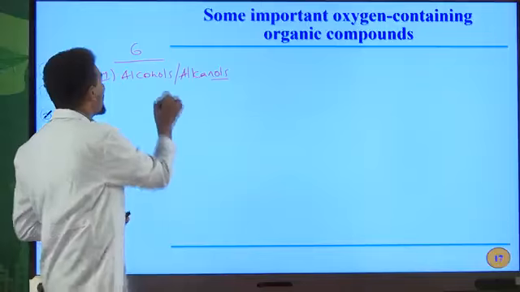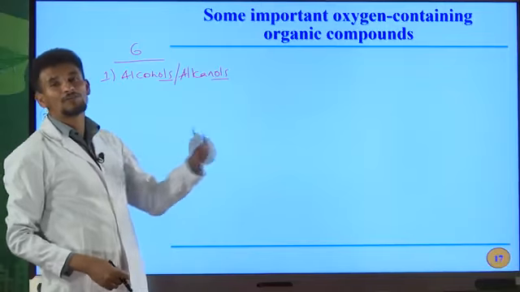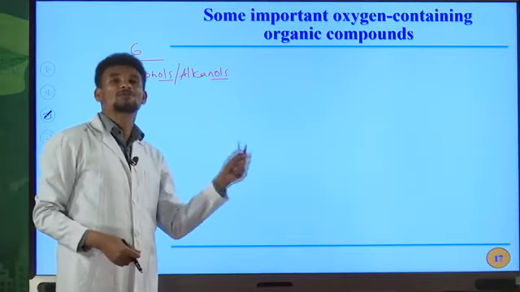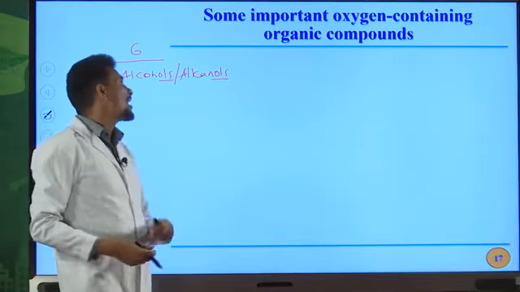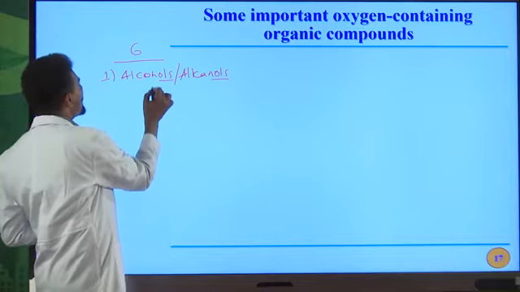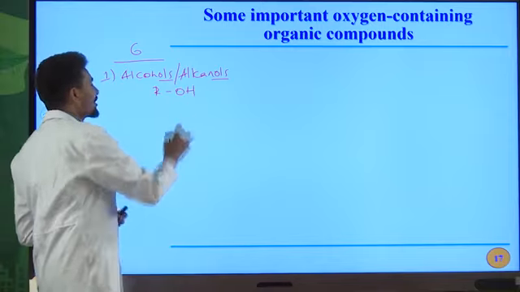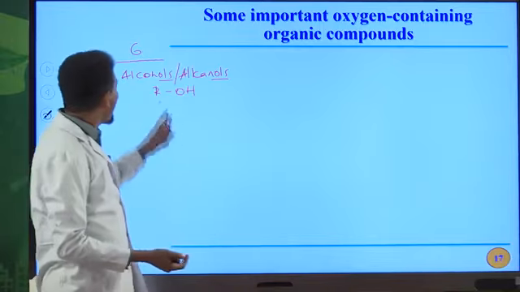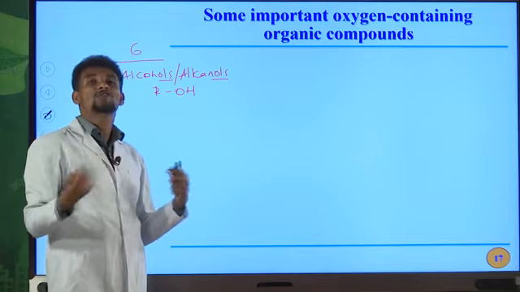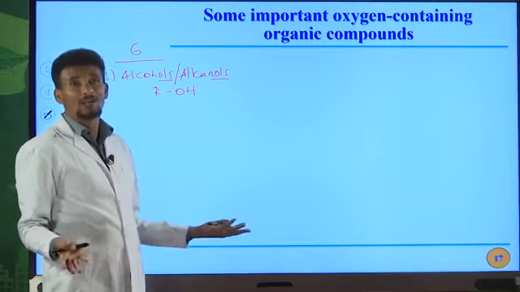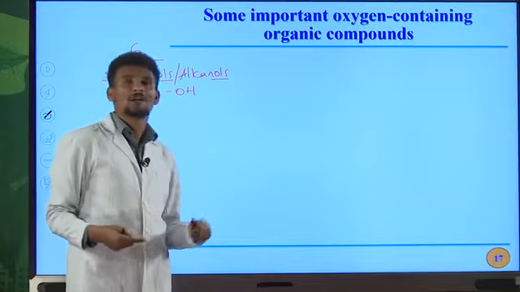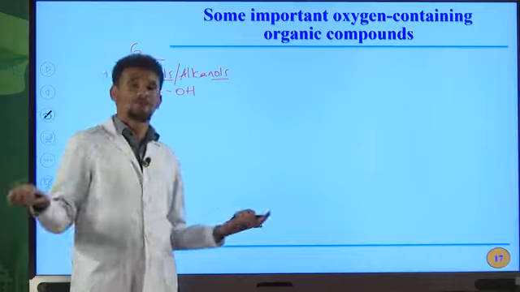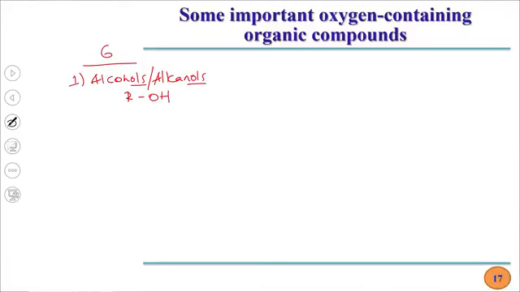Alkanols. The OL indicates the presence of the OH functional group, because the functional group of alcohols is OH, and it is named the hydroxyl group. The general formula for alcohol is ROH. In this case, R can never be a hydrogen atom. If R is hydrogen, it becomes H2O, and H2O is water. Water is not an alcohol. Therefore, R must be an alkyl group or aryl group. So this is the general formula for alcohol.